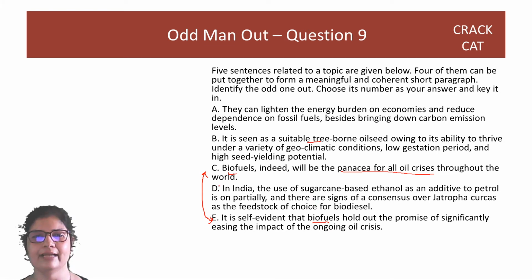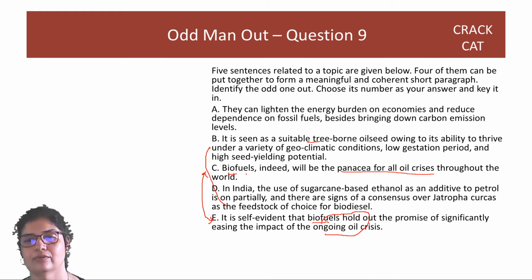See, if you see D and B are connected, right? If you see these are the biofuels that E is talking about, so A is also connected. Our job is mostly to decide between E and C. So what will we go for, guys? We will go for the non-extreme option. Ongoing, for all throughout the world. This is extreme.